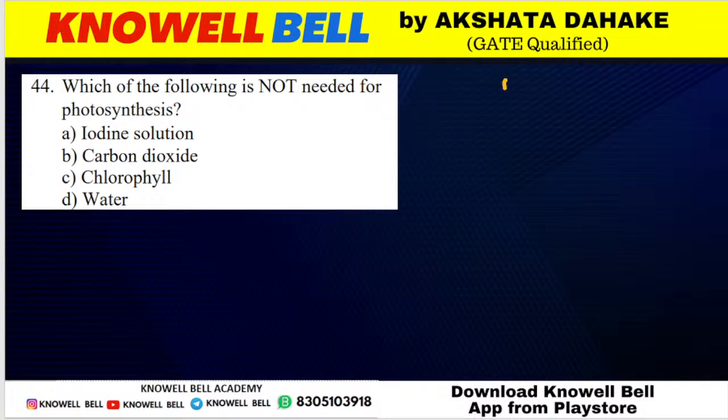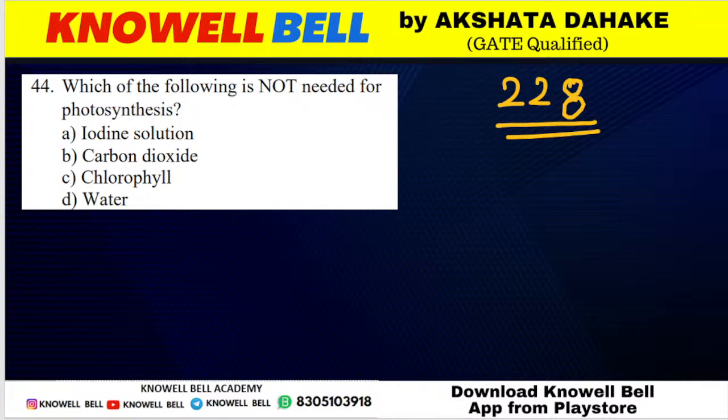Question number 228. Which of the following is not required for photosynthesis? Photosynthesis के लिए इनमें से क्या required नहीं होगा? Iodine solution, carbon dioxide, chlorophyll or water? Which of these is not required for the process of photosynthesis? First is Pranush, second is Shlok, third is Sarvesh.